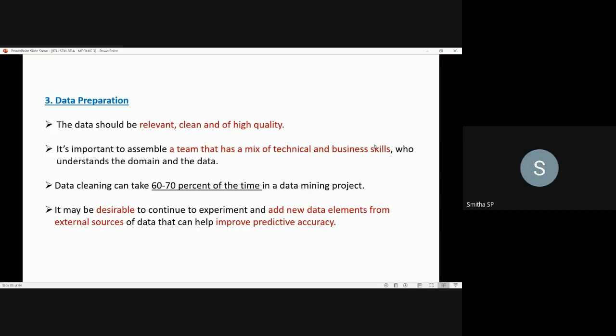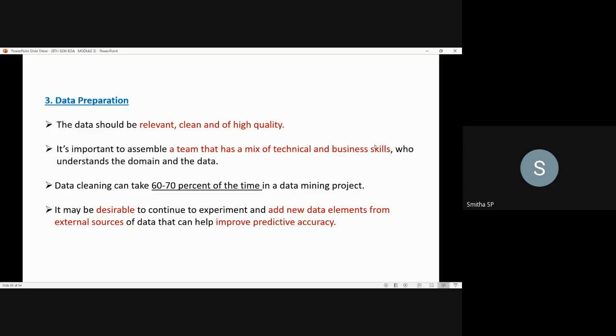who understands the domain and the data. What we are telling about this data preparation is that when you are preparing the data to carry out the mining process, it's very important to have a team consisting of both technical members as well as business people, in the sense one who has both the technical as well as the business skills, so that they will be able to understand the domain and the data.